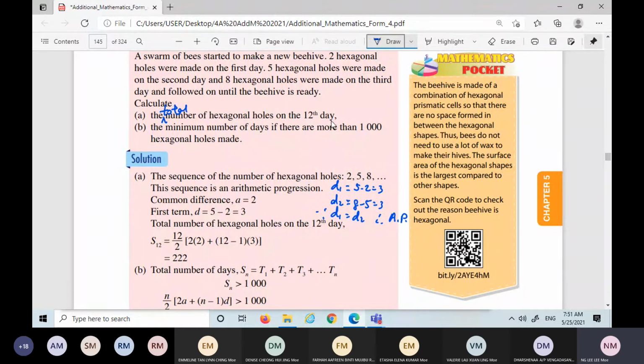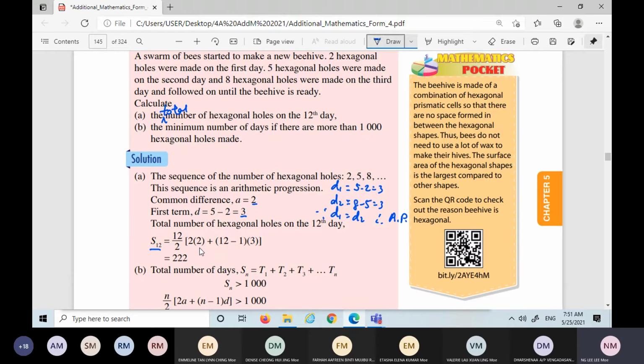This one does not mean on the 12th day itself how many holes the bee makes. This means the total number of holes on the 12 days, accumulated after 12 days. So this is why it is S12. Sometimes you have to try to understand the language. Same thing, a is 2, d is 3, just apply the formula, then you will get the answer.